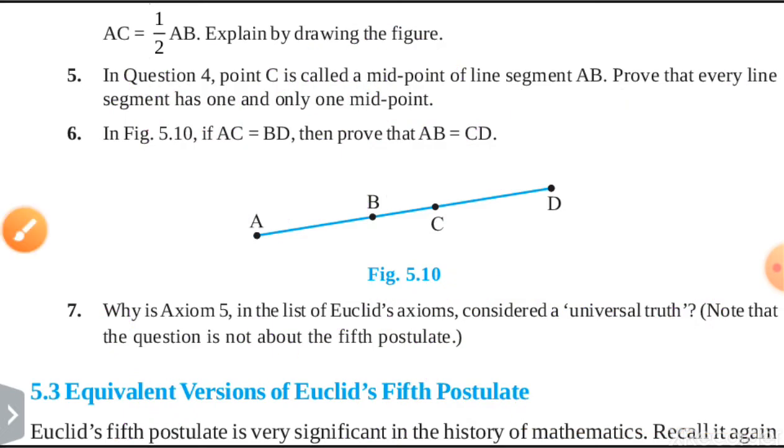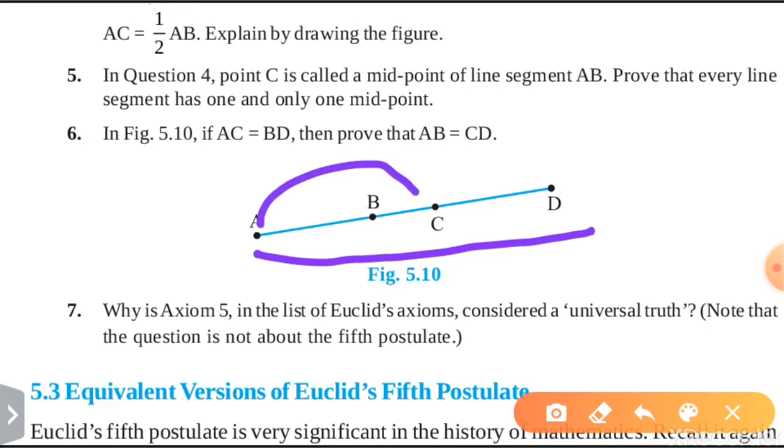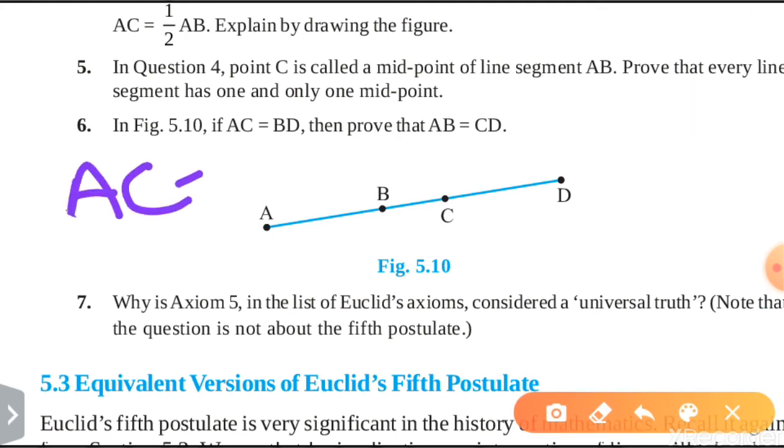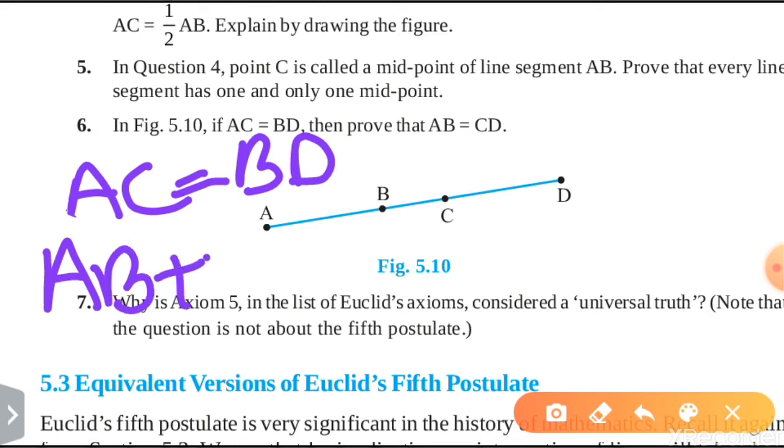Now move to the next question. Question number 6. In this figure, you can see that AC equals BD. Hence we have to prove that AB is equal to CD. First we will write, since we know that AC is equal to BD, we can write AC as AB plus BC.